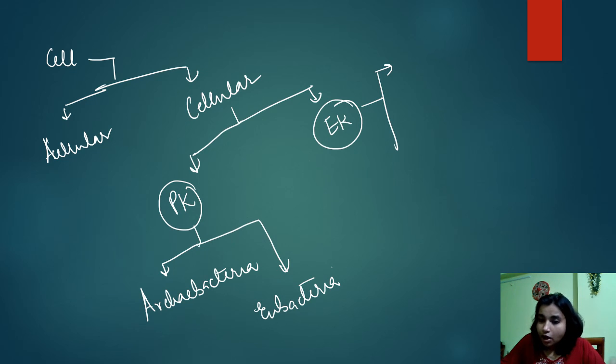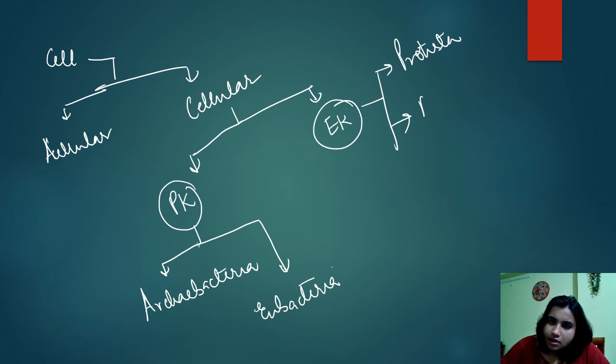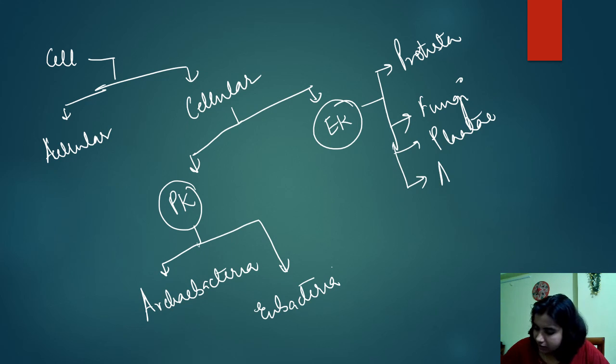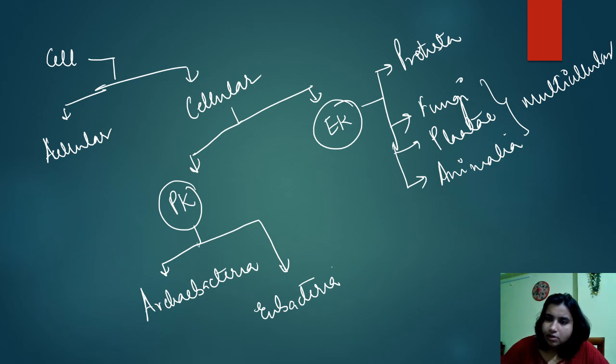Eukaryotes include unicellular and multicellular. Unicellular is protista, right? And fungi, plantae, animalia are all multicellular.